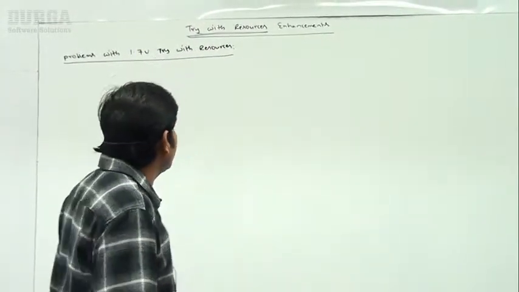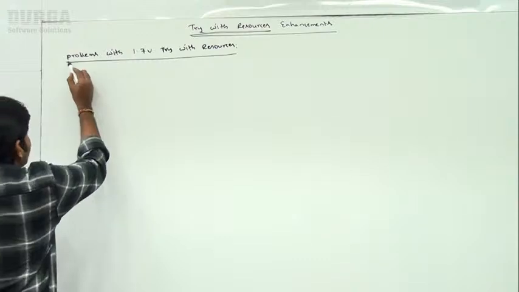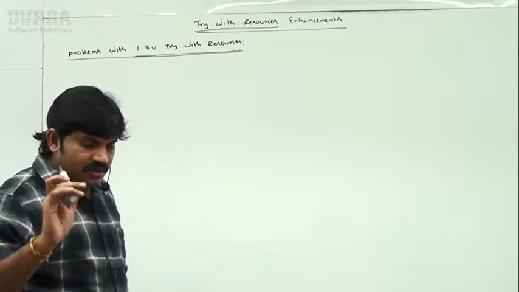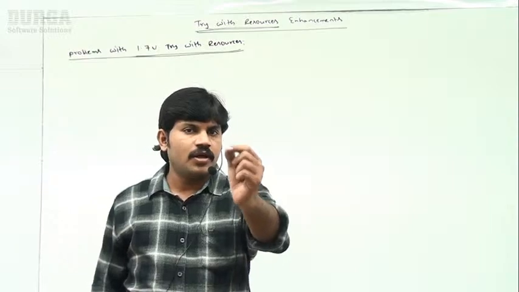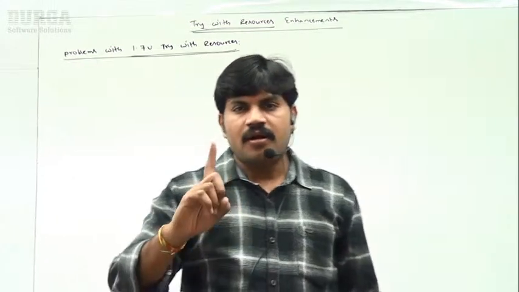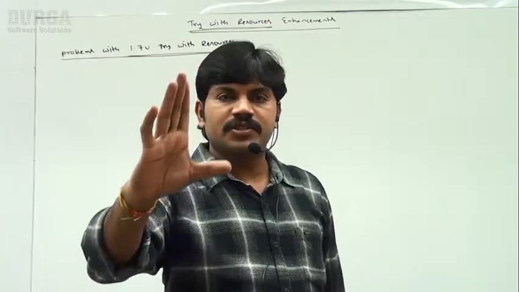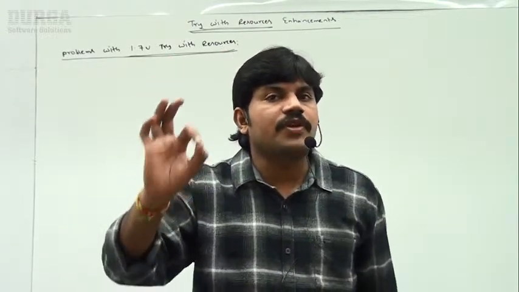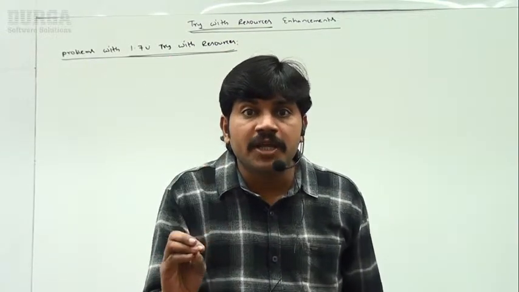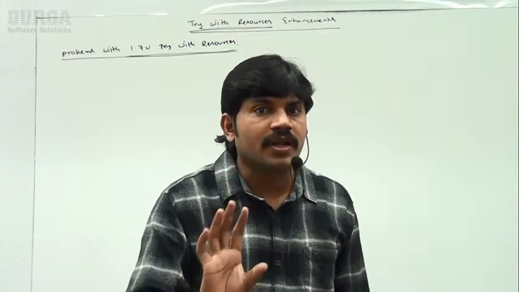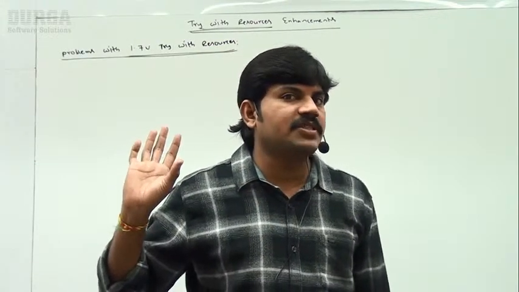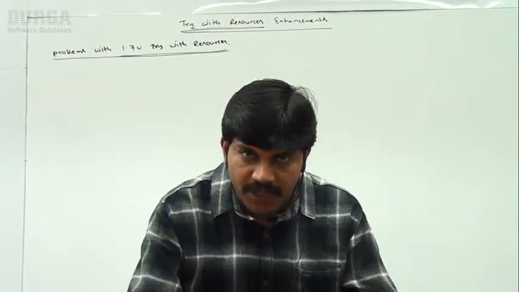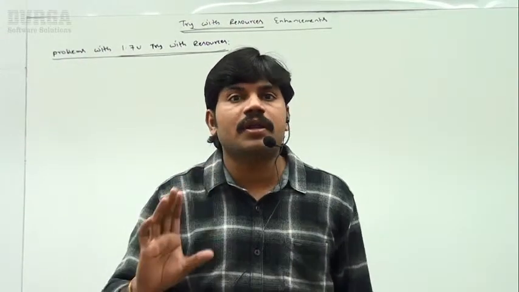Just observe, problems or limitations with the 1.7 version try with resources. What problems are there? A small problem, listen. All the resource reference variables, observe my word, right? All the resource reference variables should be local to try block. Remember that. Let me repeat this once again: the resource reference variables should be local to the try block.